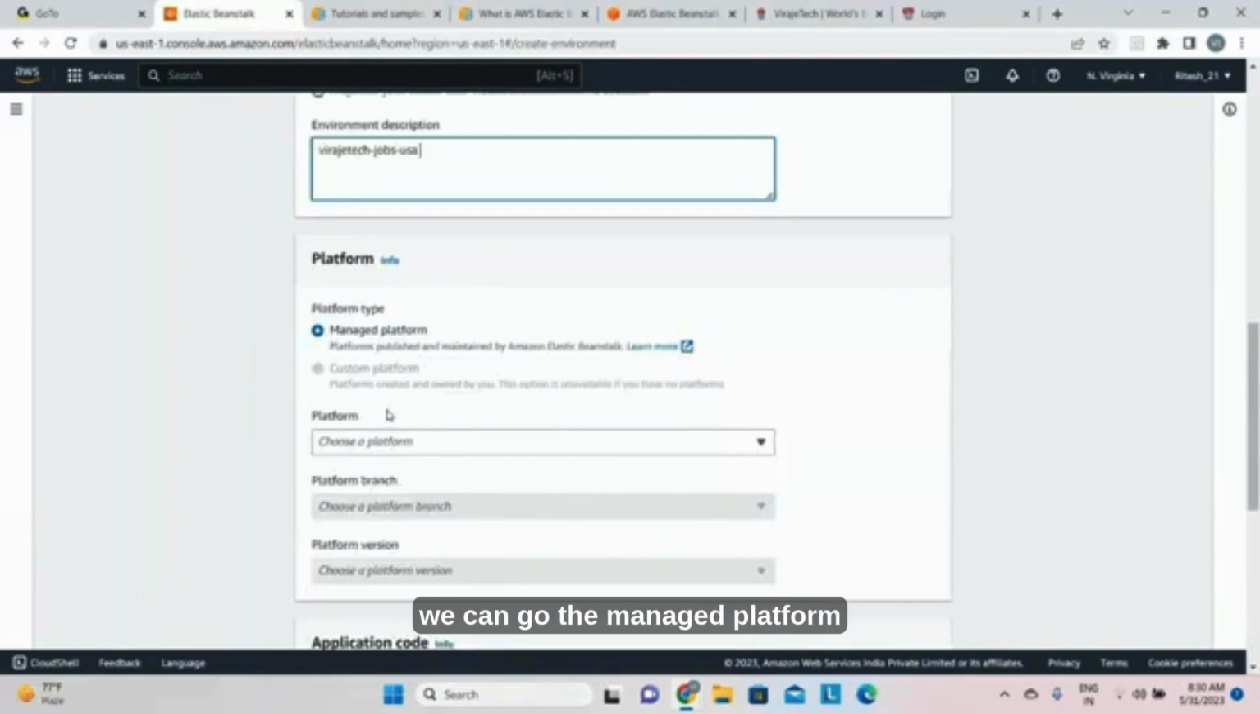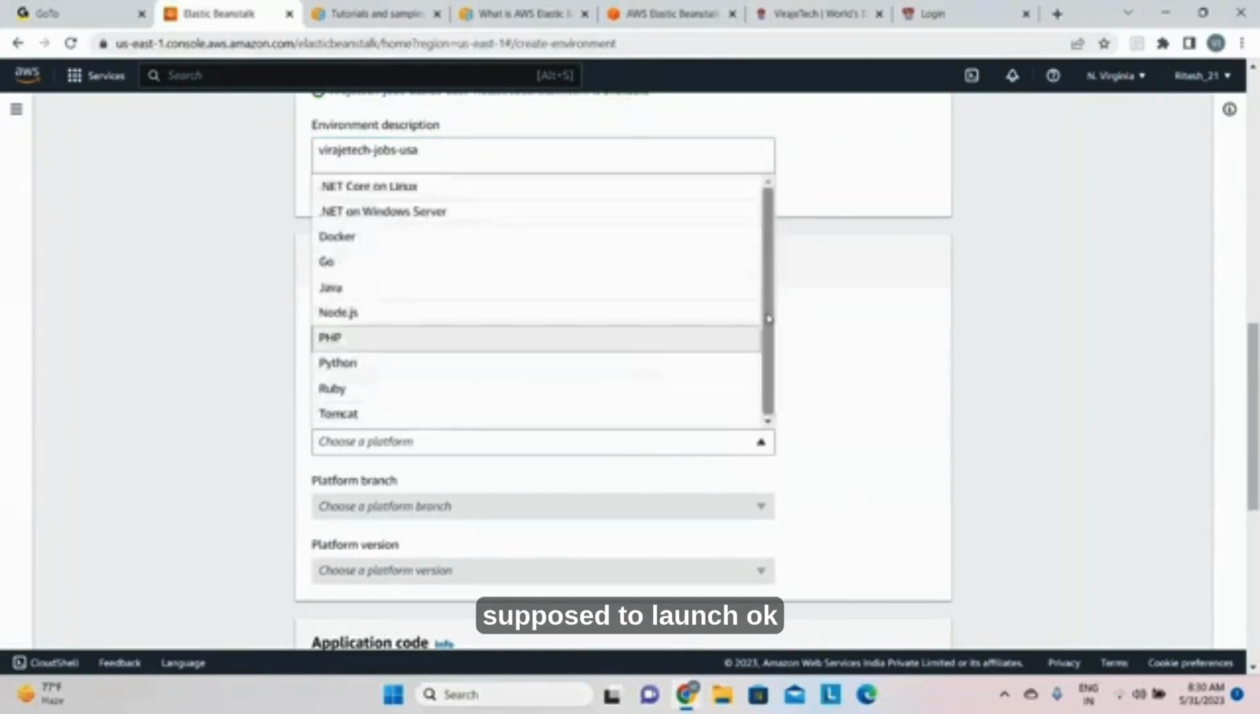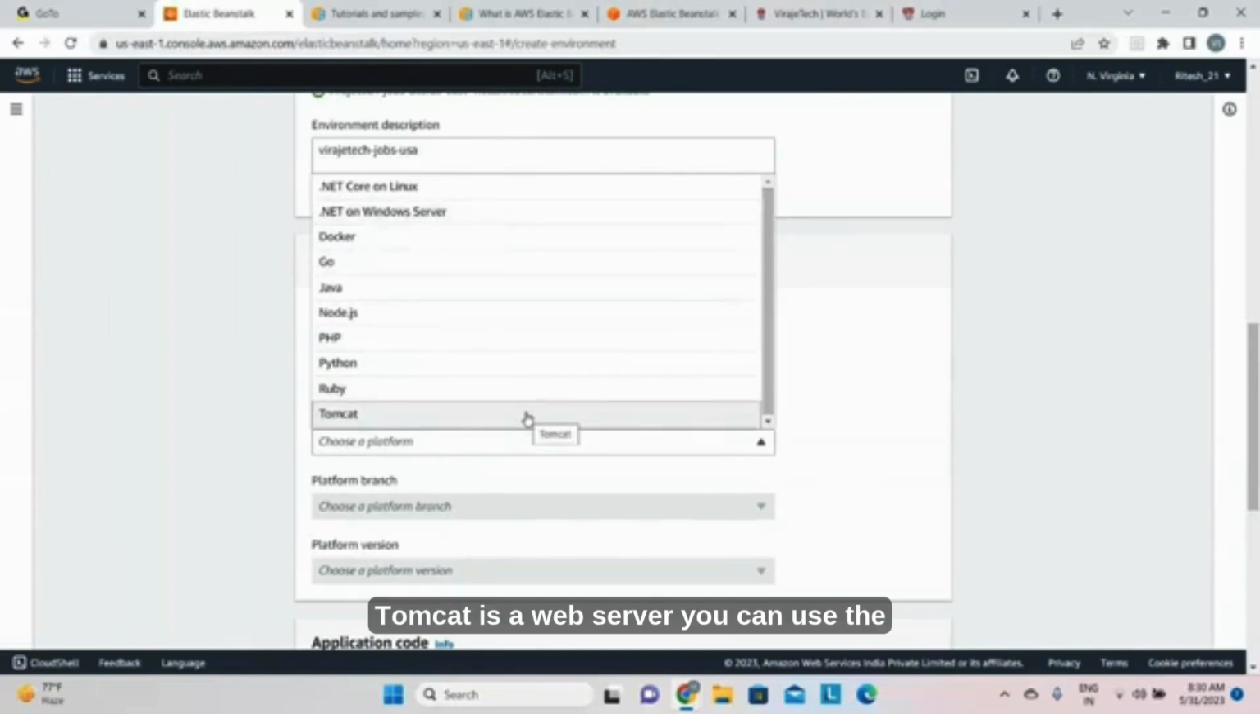Now we can go to the managed platform. The managed platform is where you choose which platform your application is supposed to launch on: .NET, Docker, Java, Node.js, PHP, Python, Ruby, Tomcat. Tomcat is a web server. You can use it for anything related to web applications. Apache Tomcat is an open source server, free to use. We do not need to buy a license for Tomcat. Most companies are using the Tomcat web server.